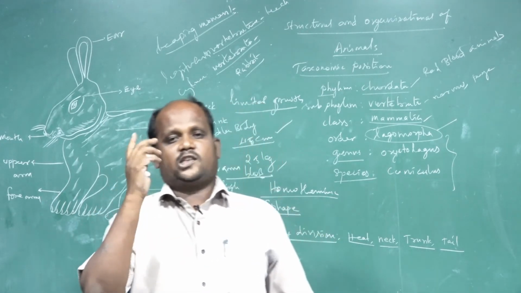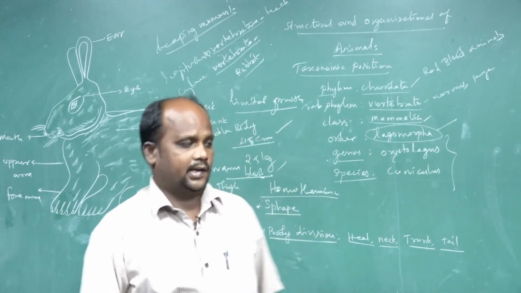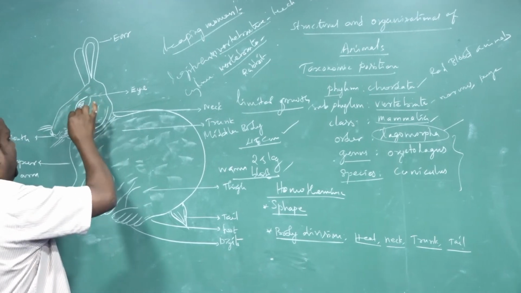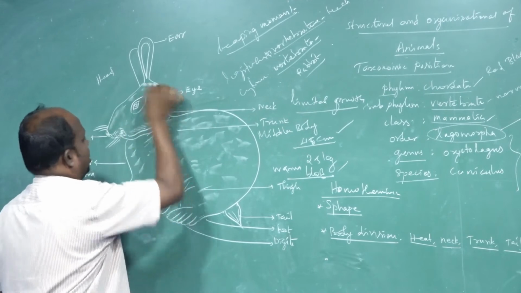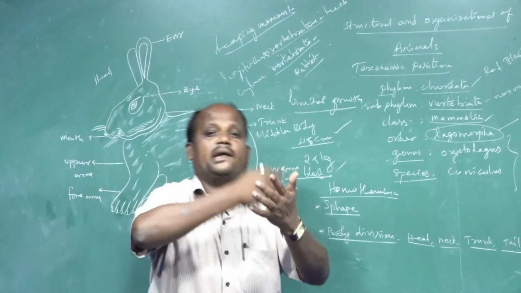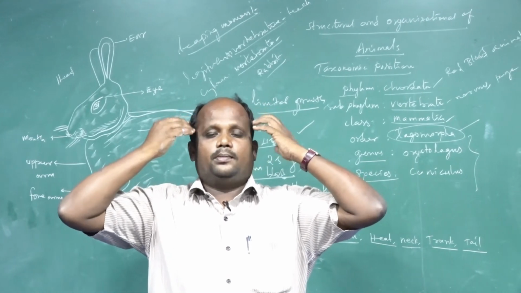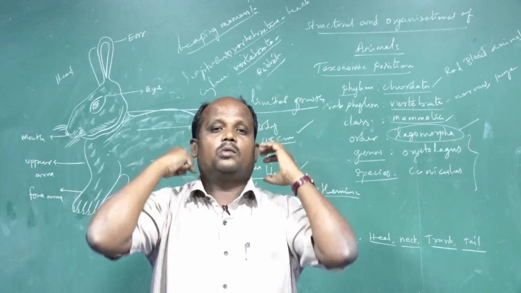First we are taking the head part. Look at the board. The rabbit head part is an oval structure. What is the meaning of oval? Elongated round is called oval. The anterior part bulges, that is the oval body shape.